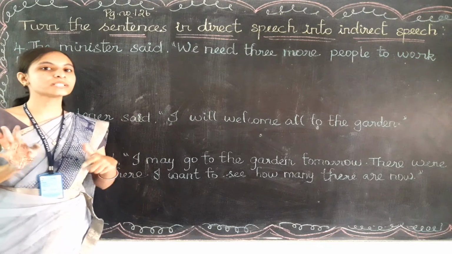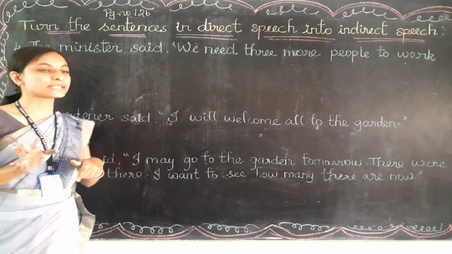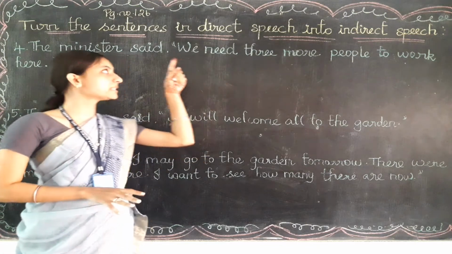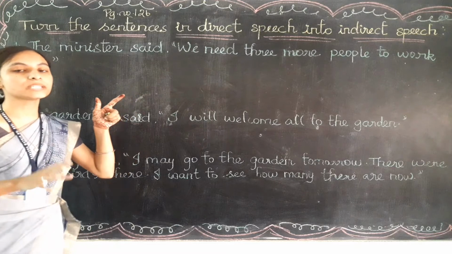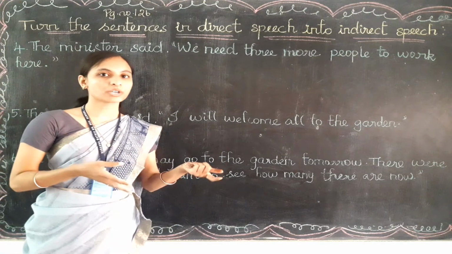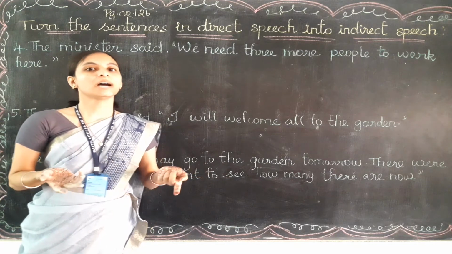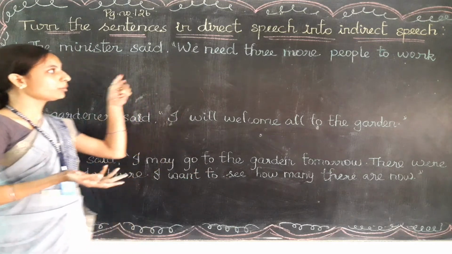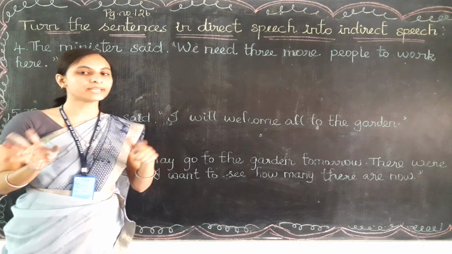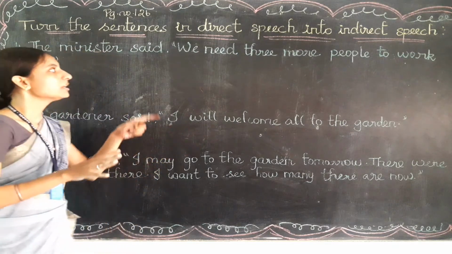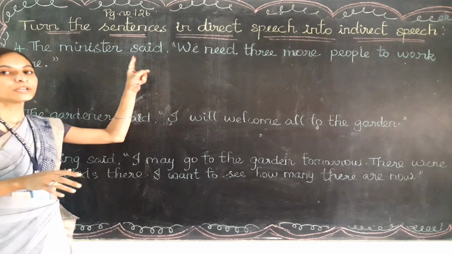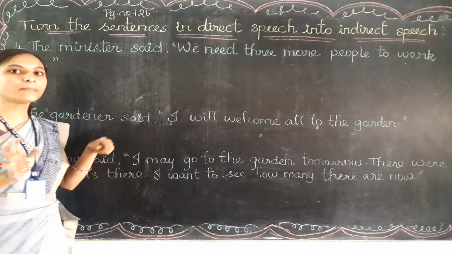So first, what is the first thing we need to check? Yes, firstly we need to check whether the reported speech inside the quotation mark is which type of speech, whether it is a statement or a question or a comment. So we need 3 more people to work here is a statement only. It is a normal sentence only. So for the reporting verb, said is the reporting verb. So we can write this reporting verb as it is only.